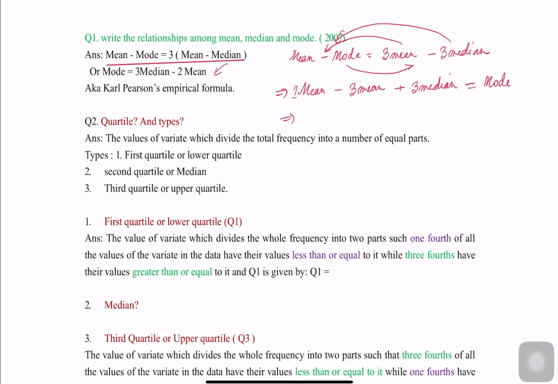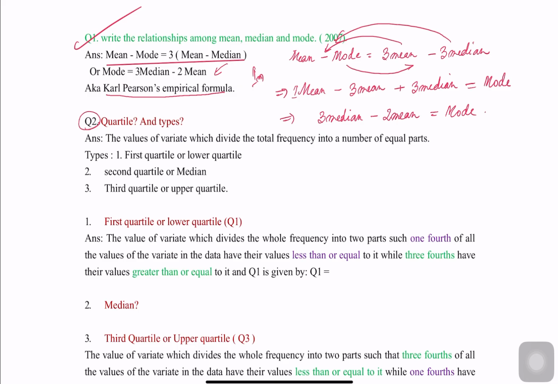Here we have 1 mean minus 3 means, so we have twice mean. We have thrice median minus twice mean equal to mode. So this is how we get it. We also know this formula as Karl Pearson's empirical formula. They asked it in 2007 for 1 mark. They may ask again. Now important one, let's go to quartile.